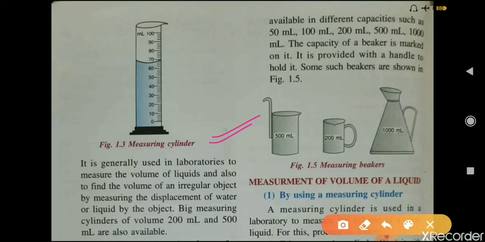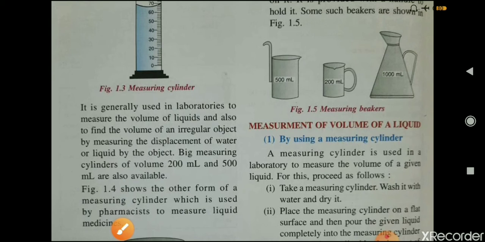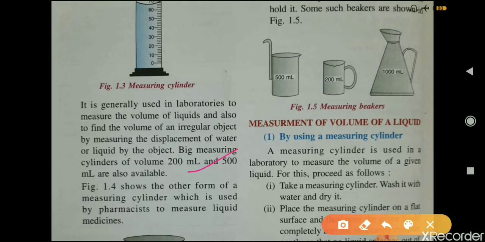It is generally used in laboratories to measure the volume of liquids and also to find the volume of an irregular object by measuring the displacement of water or liquid by the object. Big measuring cylinders of volume 200 ml and 500 ml are also available.